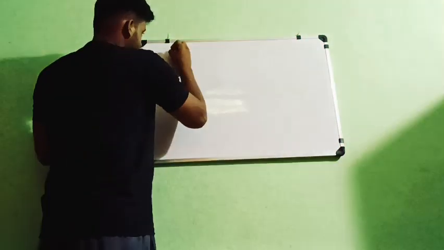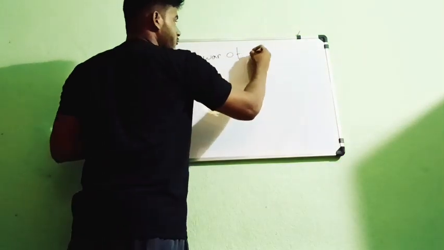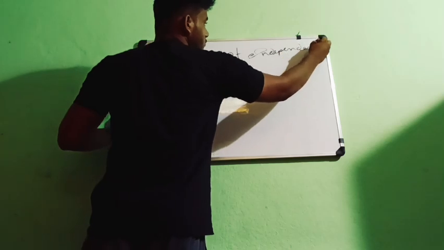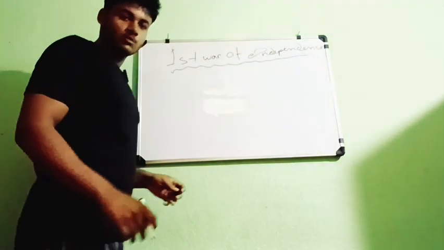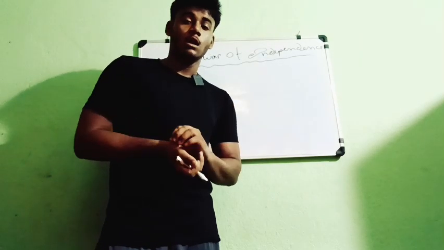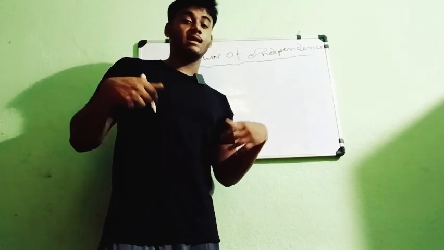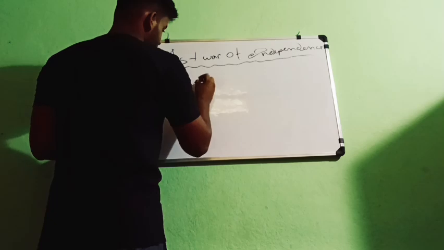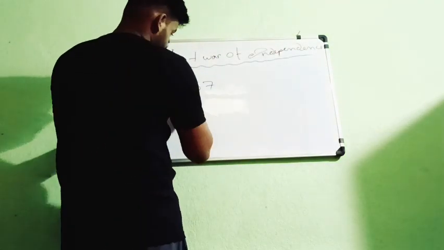So, the first war of independence. This line signifies that when we Indians fought for ourselves to get independence from the Britishers, it happened in 1857. The first was the revolt of 1857.